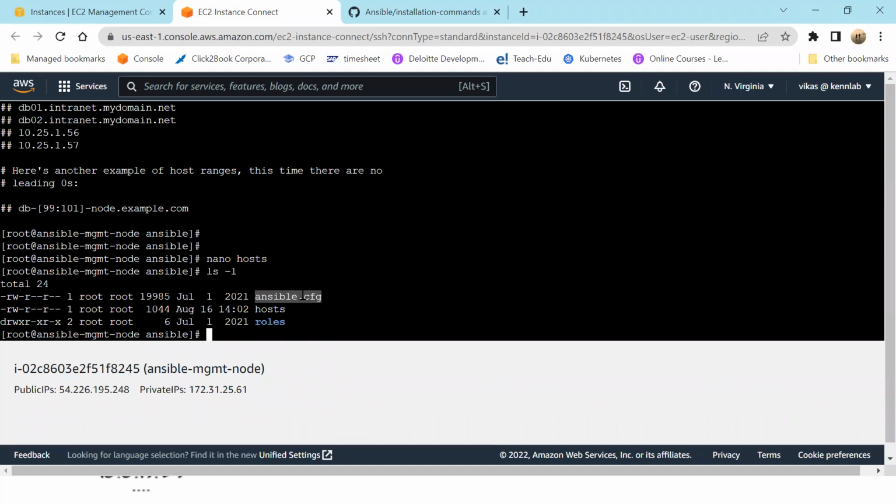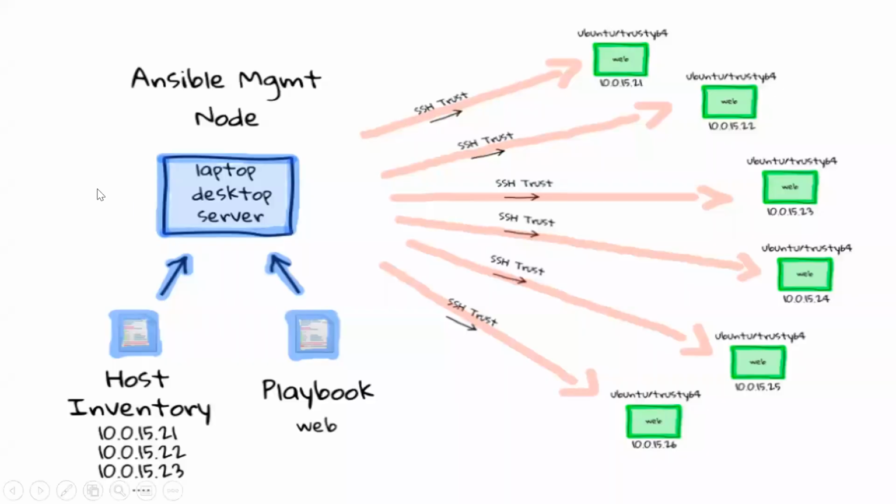I will not touch the other files. The configuration file is all system related. Roles I will teach later. So I've touched the hosts file and looked at my configuration file. The first thing was that I should install Ansible on my Ansible management node, and I should put the inventory file. So this is done. Now I want to establish SSH connectivity.